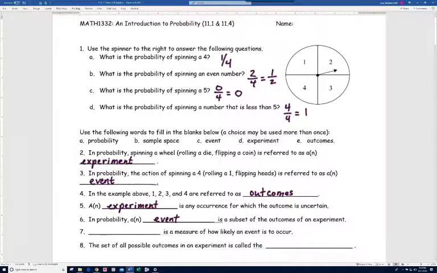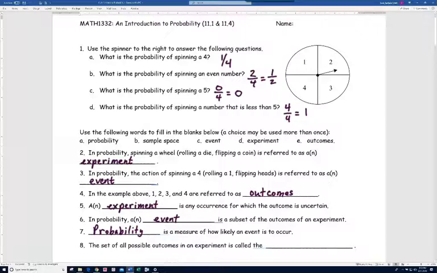Number 7, probability is a measure of how likely an event is to occur. And this is something that we're interested in. There's a lot of things in our world that are uncertain. Things that are uncertain, we don't know what the outcome is going to be, and we can use probability to get a better idea of what to expect.